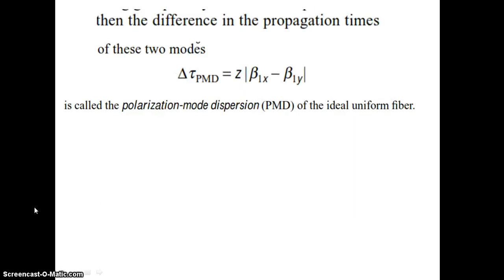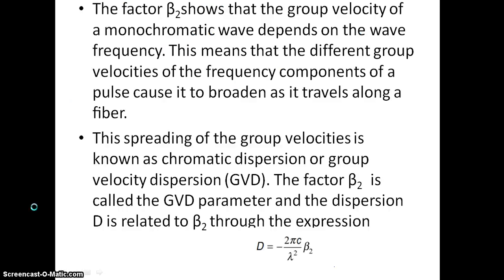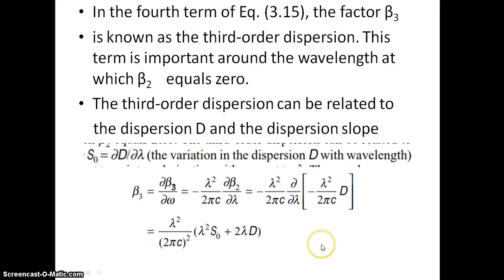So from this we are deriving the time difference between the propagation of two modes, beta 1x and beta 1y. That is called the polarization mode dispersion. And we can derive this spreading of the group velocities. Chromatic dispersion is called the group velocity dispersion. The spreading of group velocities is called the group velocity dispersion, and beta 2 is called the GVD parameter. D equal to minus 2 pi c by lambda square into beta 2. Okay. So S equal to dD by d lambda, where D is called the dispersion, and which is given by lambda square by 2 pi c the whole square into lambda square S naught plus 2 lambda D.